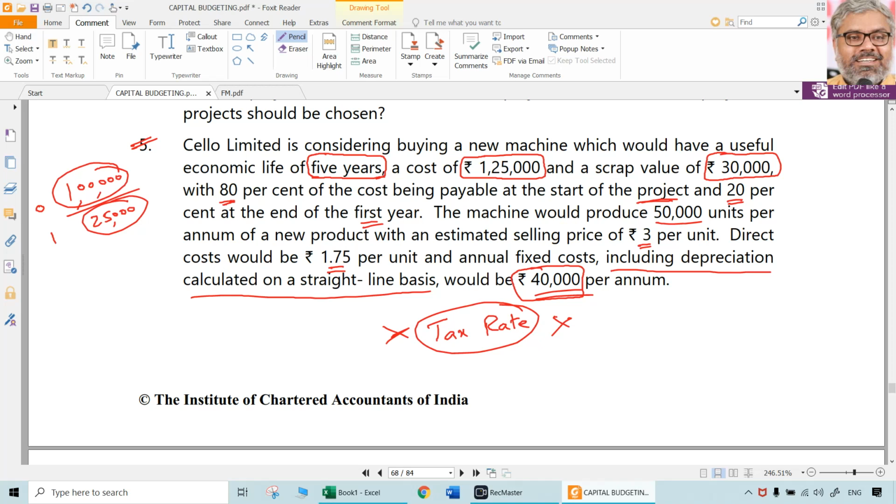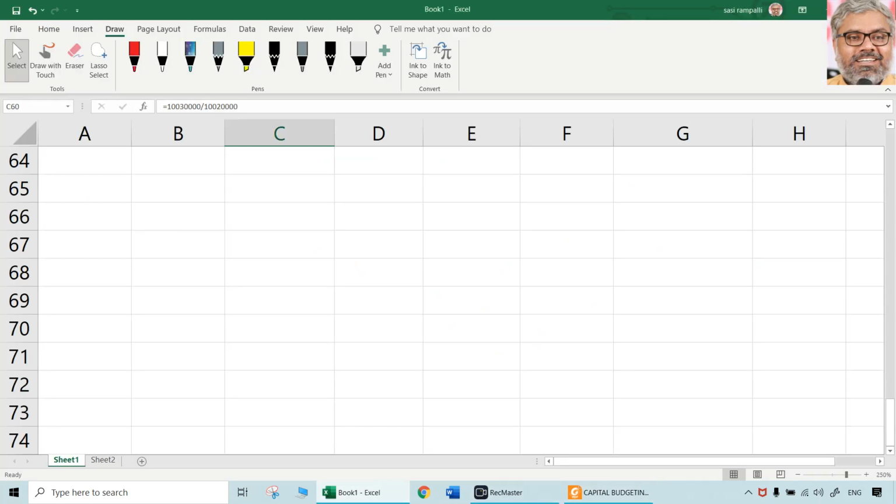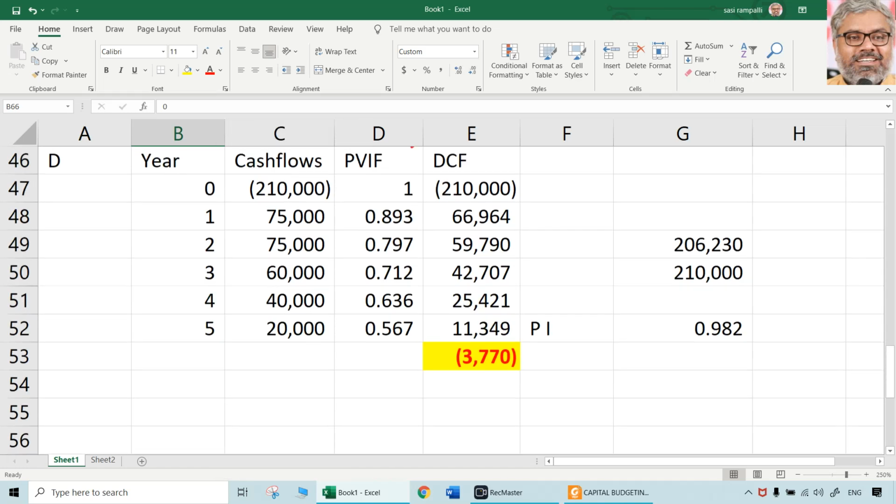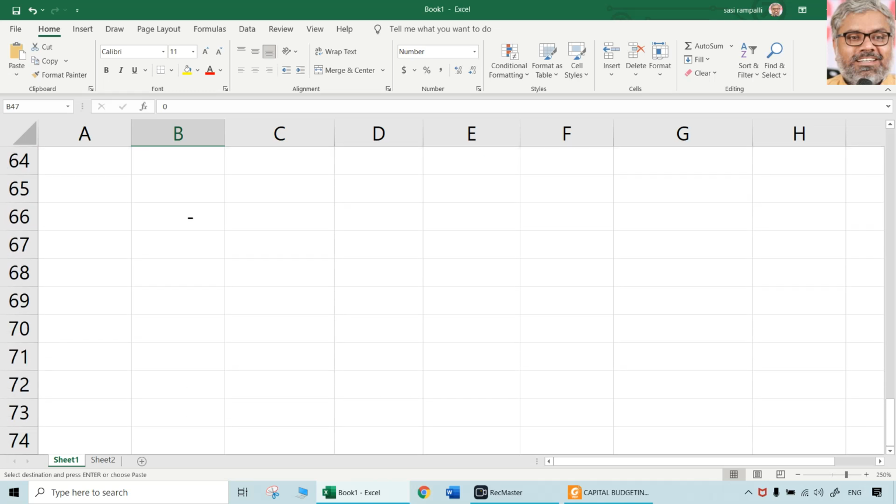Any question, like a bigger question or even bigger than this also, we need cash flows for discounting, but we cannot do that directly. First step, we have to build the cash flows. So how do we build the cash flows? We build it taking each of the years separately. So 0th year, then first, second, third, fourth, fifth. Okay. We are building the cash flows, not discounting them directly.